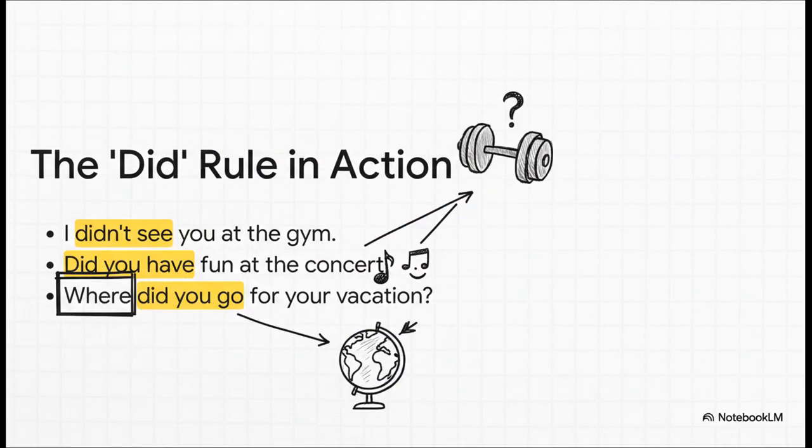And this right here shows that all-important did rule in action. Look at the first one. I didn't see you. Notice it's see, not saw. In the question, did you have fun? It's have, not had. And the last one, where did you go? It's go, not went. See, the word did does all the hard work for us, so the main verb gets to just relax and stay in its original form.